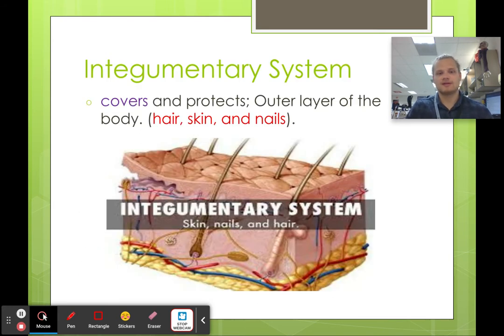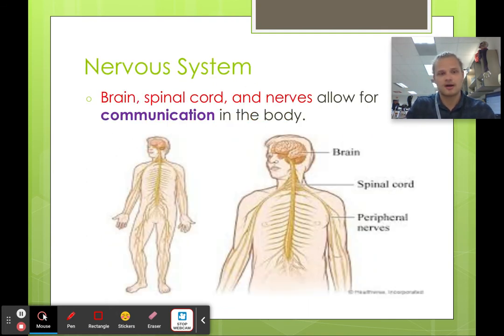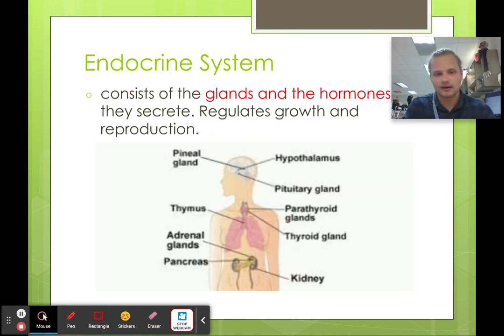All right, so the integumentary system is all about skin, okay, and what that does for us: skin, hair, and nails. It's going to actually provide a lot of protection for our body. The nervous system is really, really cool, but it allows for communication within the body. The brain is going to identify things and then decide what to do about it. All right, so you need to communicate with your muscles in order to do things, okay?